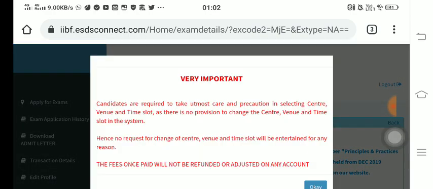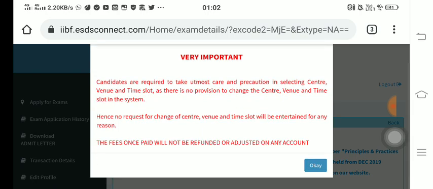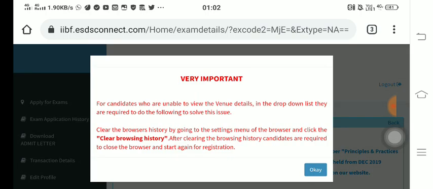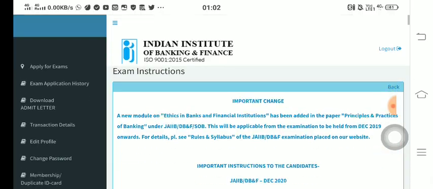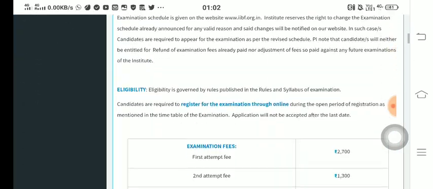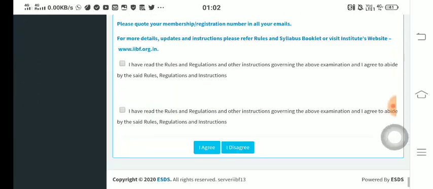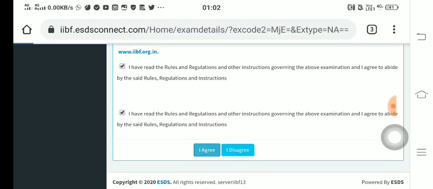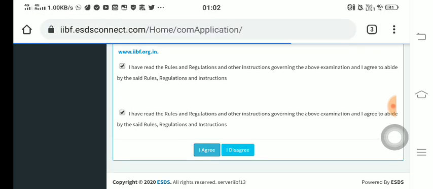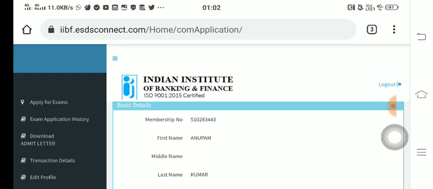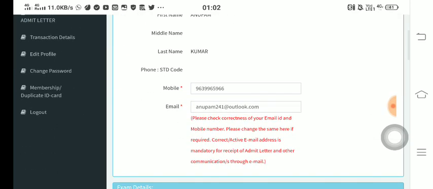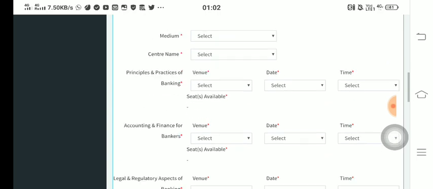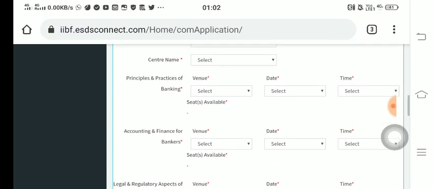So I clicked on apply for exams in the leftmost column, and the pop-up will appear. Just click on OK, and then these are the setup guidelines. Now you click on the button. Let's see whether it will proceed or not. Yes, it has proceeded. Now look, this is the page that will appear.